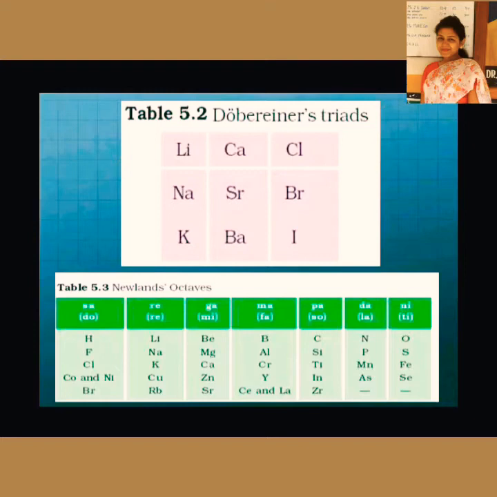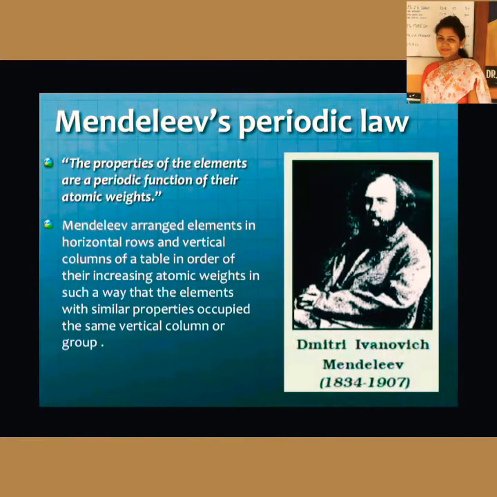But in Newlands' octave, you see that in the column where hydrogen and fluorine are, there are cobalt and nickel. These are not non-metals, but metals, so they were wrongly placed. Similar anomalies were seen here, which you have already read. I will not discuss this slide any more.